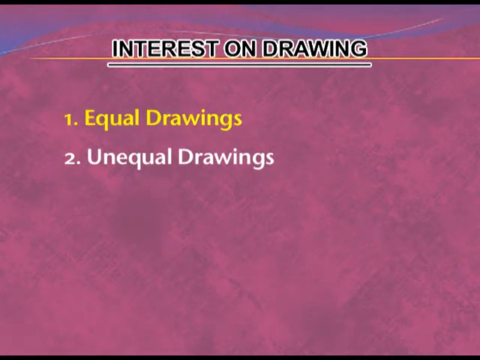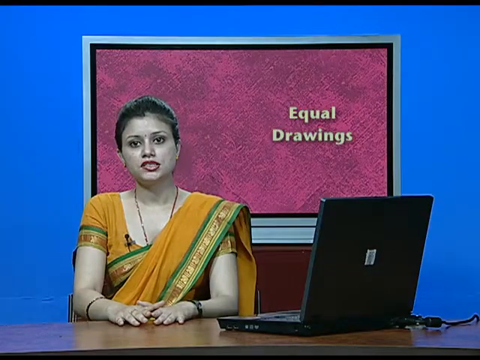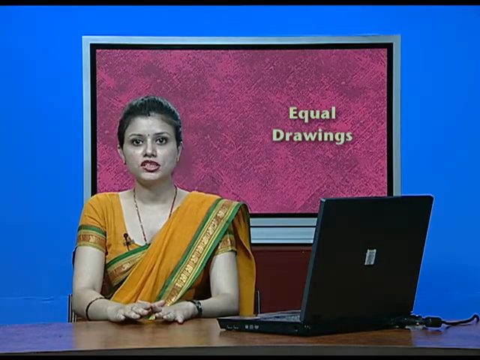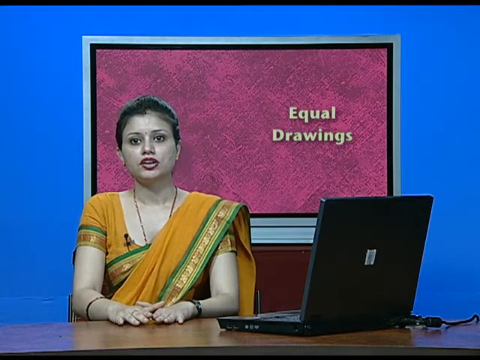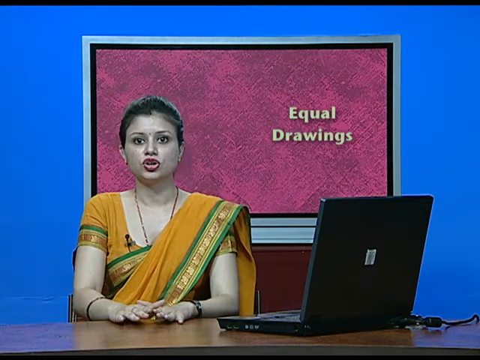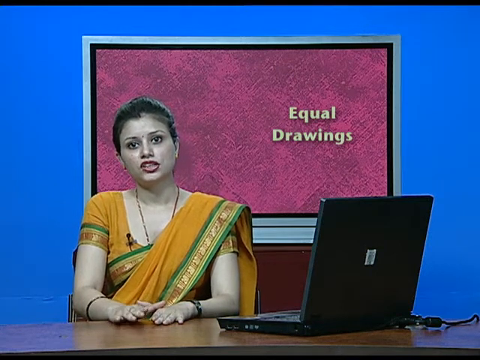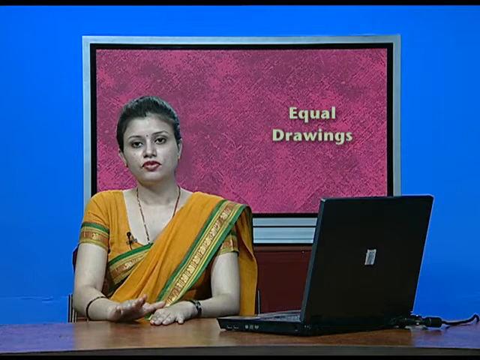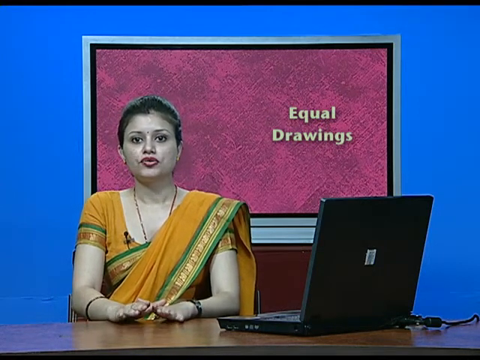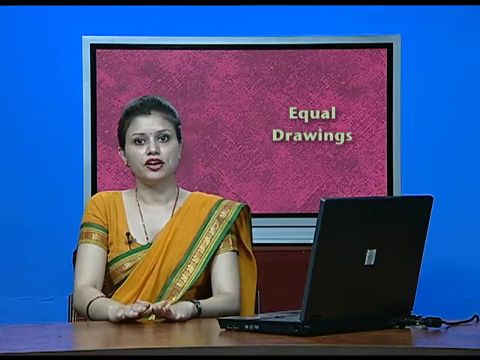What is equal drawings? Equal drawing means whenever an amount is withdrawn, it will be fixed. For example, if 1000 is drawn in the month of January, so 1000 in the month of February, 1000 in March, 1000 in April, and so on. So equal drawing means a fixed amount will be withdrawn every time.